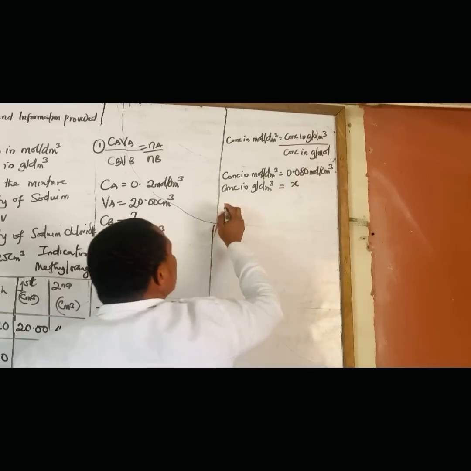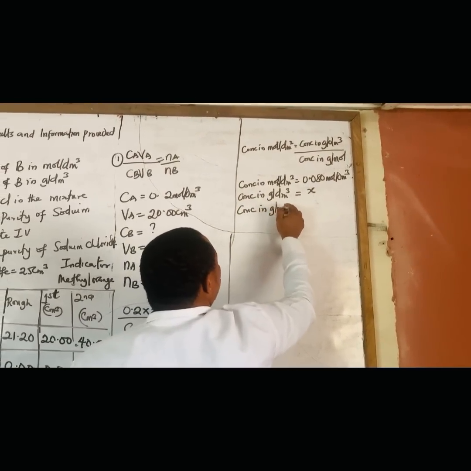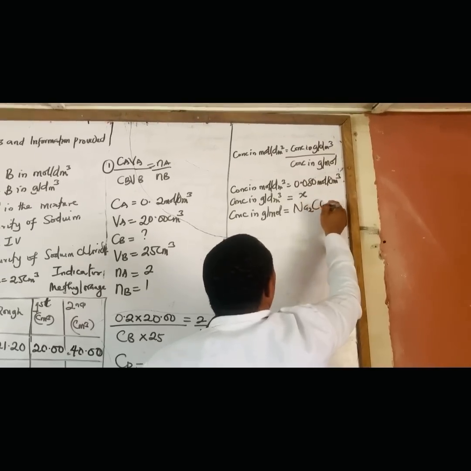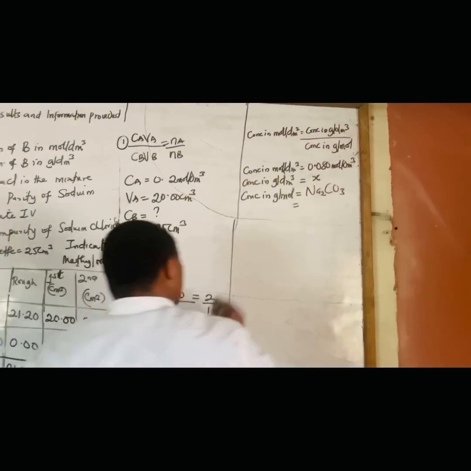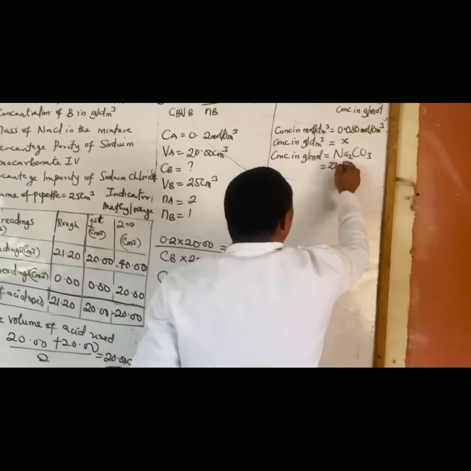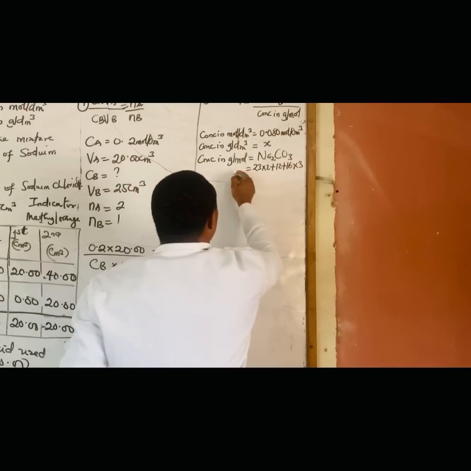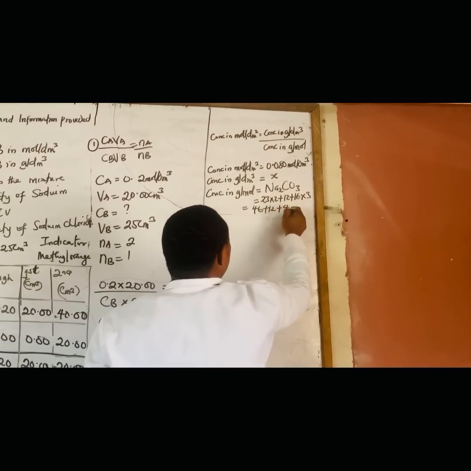That's our X. All these things must be solved so that the examiner will know you know what you are doing. That's Na2CO3. We have been given the atomic masses. So we have 23 times 2 plus 12 plus 16 times 3, and that will give us 46 plus 12 plus 48.